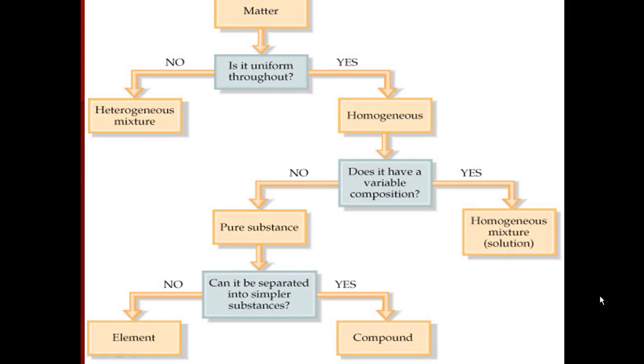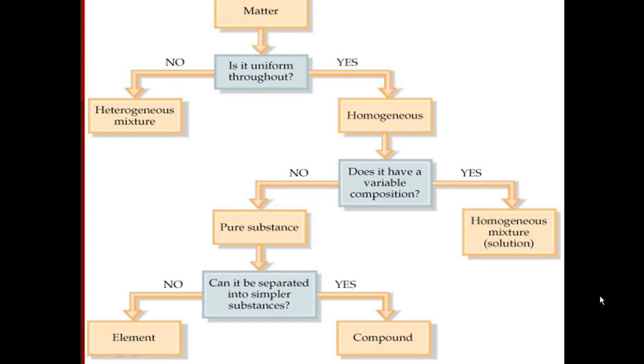Okay, so here's a little diagram that helps you to figure out whether or not you have a mixture or a pure substance and whether those can be broken down into homogeneous, heterogeneous, compound, or element. So the first thing that you need to ask yourself when you're given some matter is, is it uniform throughout? If the answer is no, then you can stop right there because you know that you have a heterogeneous mixture.